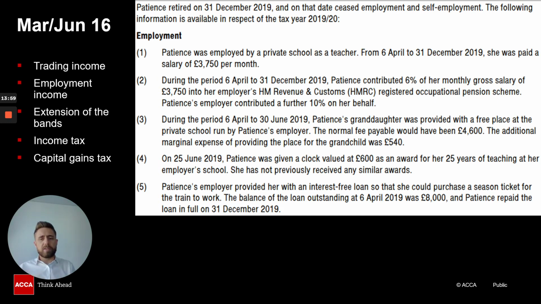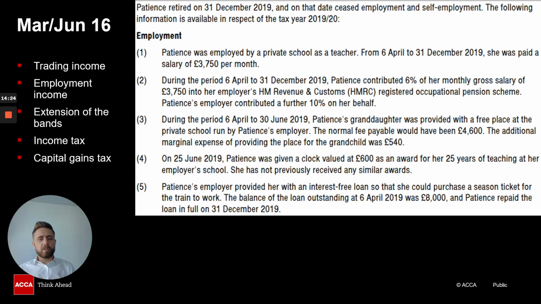So what you need to do with these questions when you're reading through is compartmentalize each different bit rather than trying to do it all together in one go. Now, with regards to this, as a student, this takes practice. Yeah, you have to make sure you can break the question down into different areas and then, of course, attempt each bit separately in the time that you've got available there.